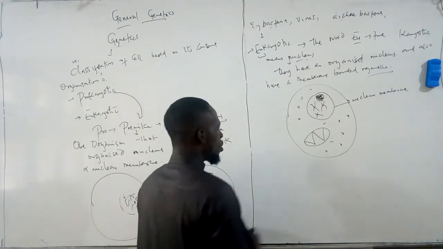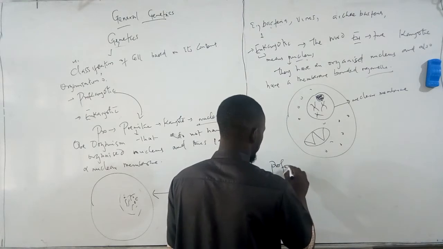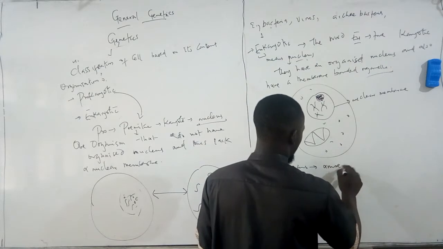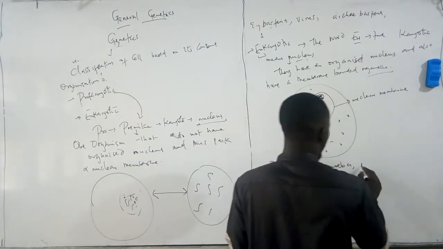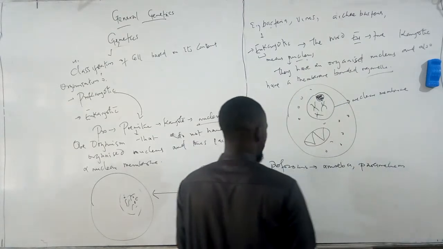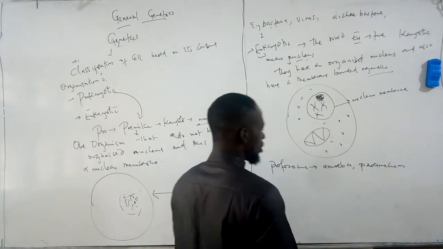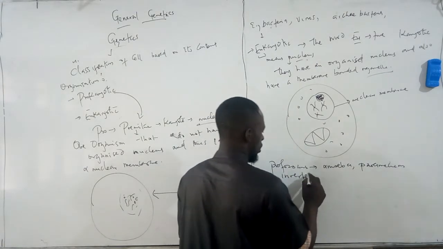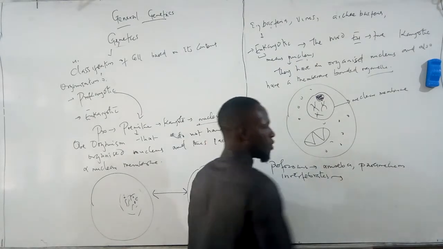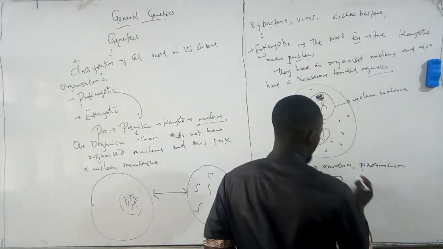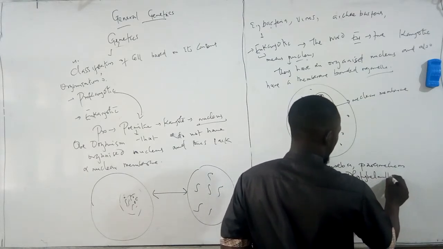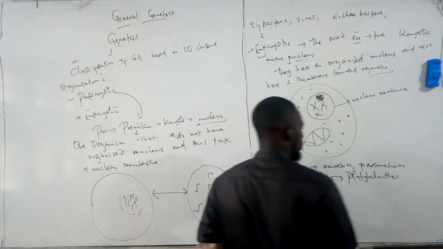Examples of organisms that have this true nucleus. Starting from the most simple, we have the protozoans, which include the amoeba, the paramecium. Then we have the invertebrates. We have an organized nuclear membrane. The invertebrates we have include the platyhelminths. When we say platyhelminths, we mean the worms.